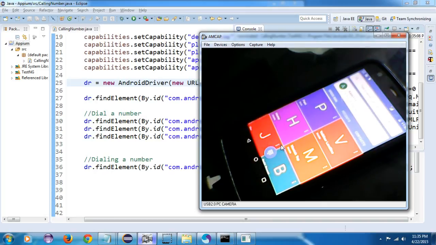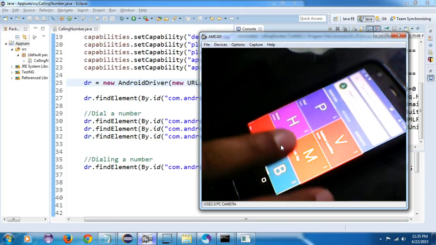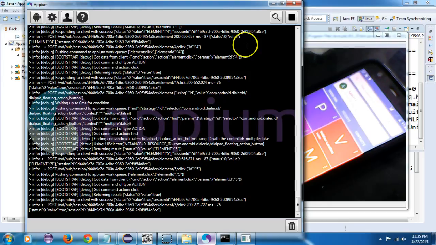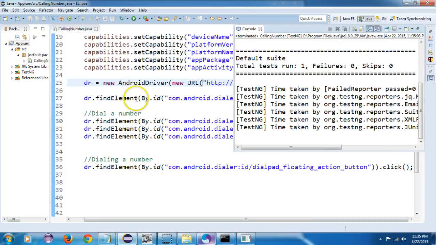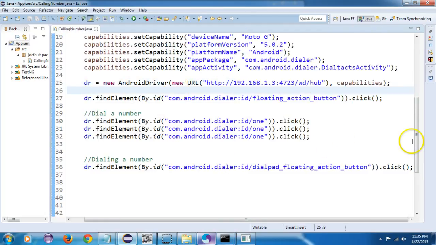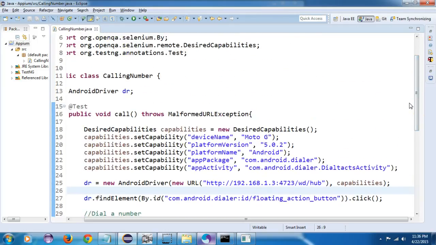Now suppose after calling that I also want to cancel the dialing. You can do this, that's not an issue. So this is how you can do various functions with this. This is a simple program showing how to call a mobile number. Once you are able to perform these steps, then I can say you are an expert and can automate many apps on your mobile. In my previous video I showed how to automate WhatsApp, in which we have the APKs. I want to teach here that you can also work with the native apps which are installed on a mobile.